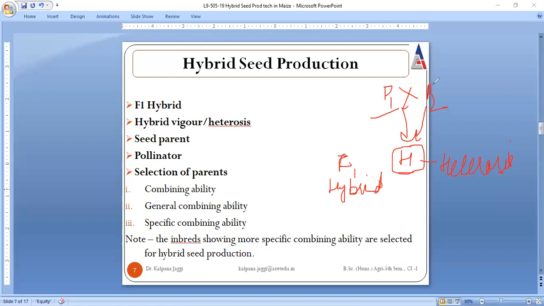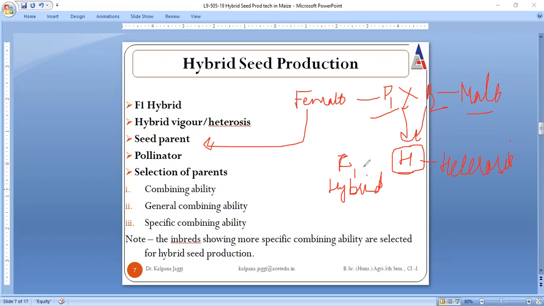Now there are two parents utilized. The one is said to be the female parent, called the seed parent, and the other, the male parent, is called the pollinator. I just hope these four terms are clear to all.